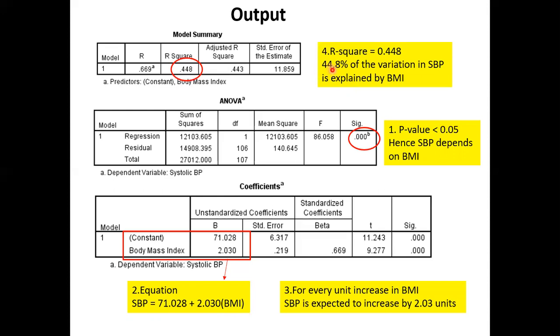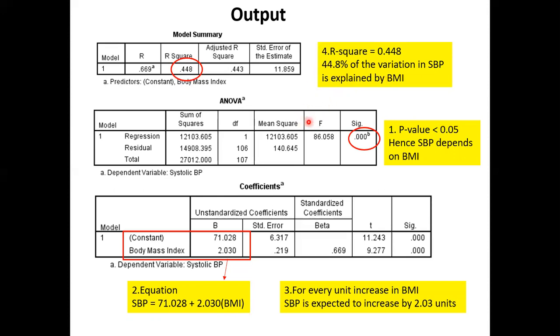Round it up, 45% explained by BMI. Balance 55%, other variables will contribute, because BP does not depend on BMI alone. The balance 55% can be explained by other variables, which are not in this model.